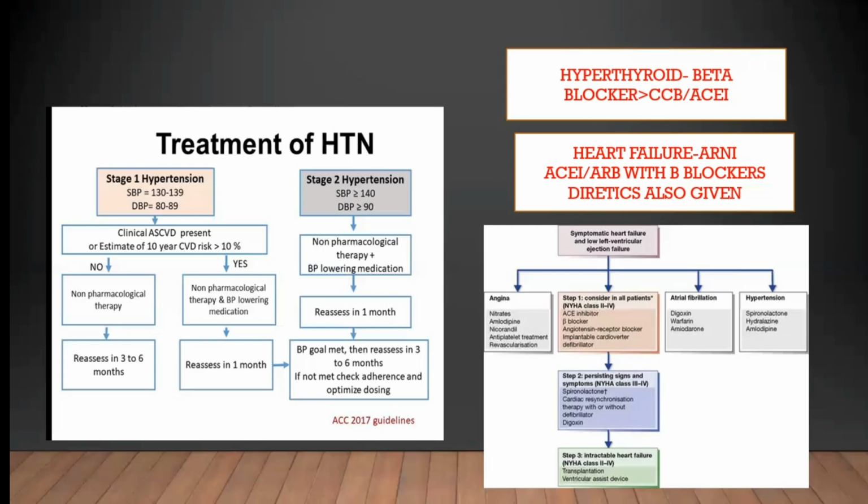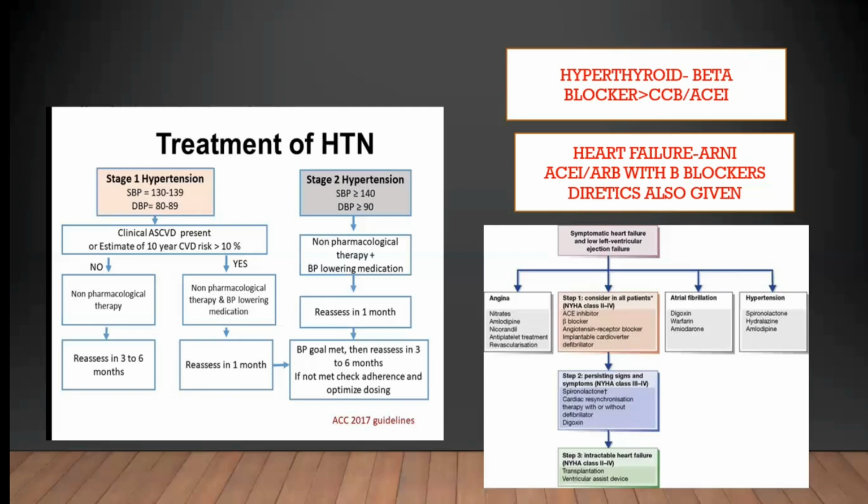In hyperthyroid patients, preferred drugs are beta blockers, next are calcium channel blockers or ACE inhibitors. In heart failure, ACE inhibitors and ARBs with beta blockers and diuretics are also given. In symptomatic heart failure with low ejection fraction, if the patient has angina, nitrates, amlodipine, nicorandil, and antiplatelet treatment are preferred. In case of atrial fibrillation, digoxin, warfarin, and amiodarone are preferred. In case of hypertension, spironolactone, hydralazine, or amlodipine is preferred.